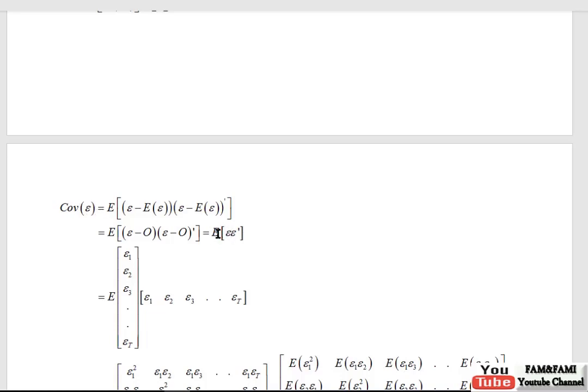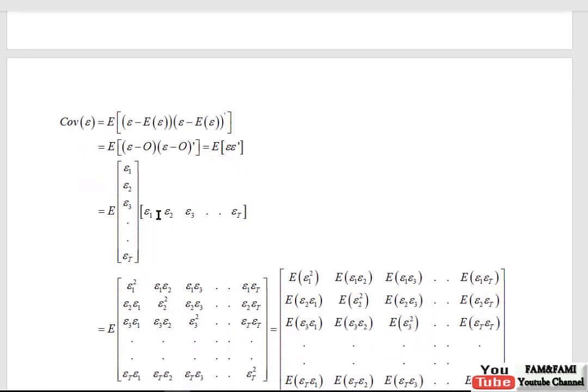Now in the next step, replace this epsilon with its full vector form, epsilon 1, epsilon 2 up to epsilon t, and then epsilon transpose. Transpose means changing rows into columns or columns into rows. This is a vector having only one column, so changing it into the form of a row, we get epsilon 1, epsilon 2, epsilon t. Once we get this expression, scroll it down, and before applying expectation, you need to multiply these two vectors. This is a column vector, this is a row vector. So actually these two are matrices.